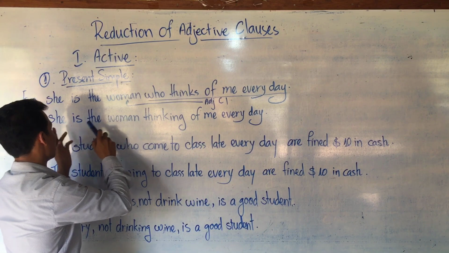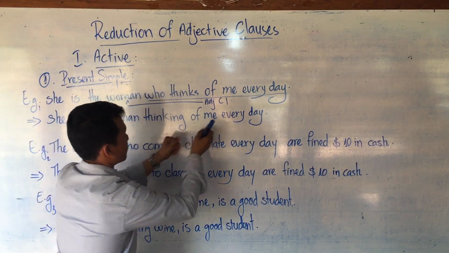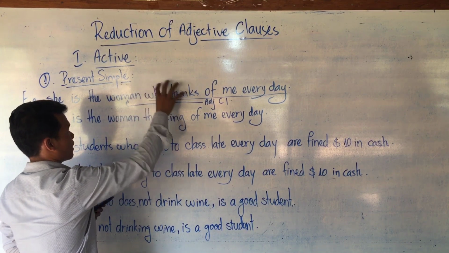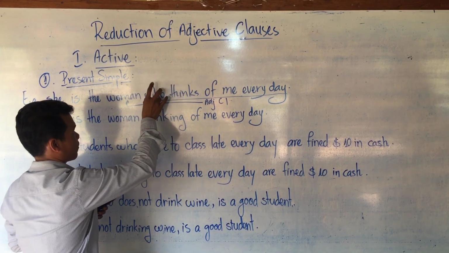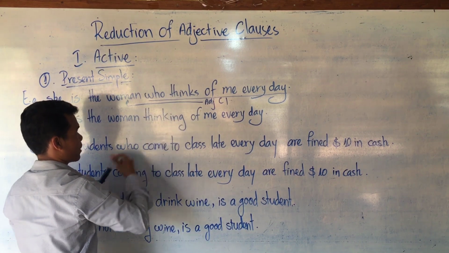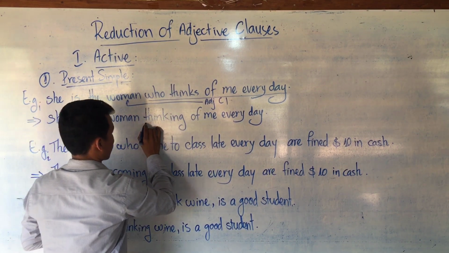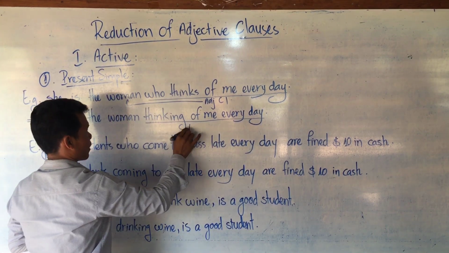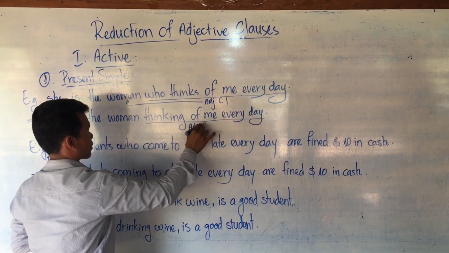So we have: She is the woman thinking of me every day. The first is an adjective clause because we have a relative pronoun as the subject and a verb, but this one has no subject and verb anymore. From thinking to every day is an adjective phrase.